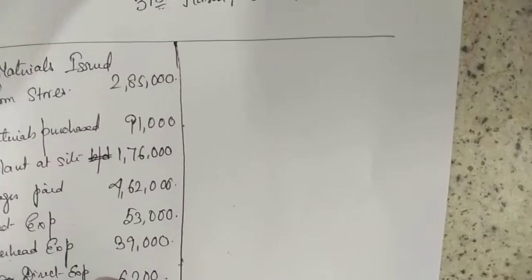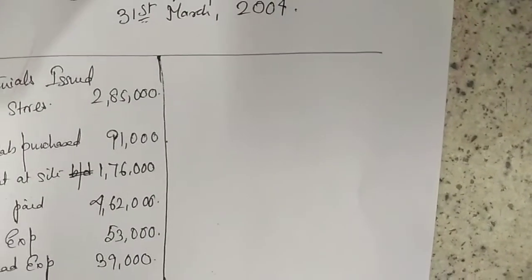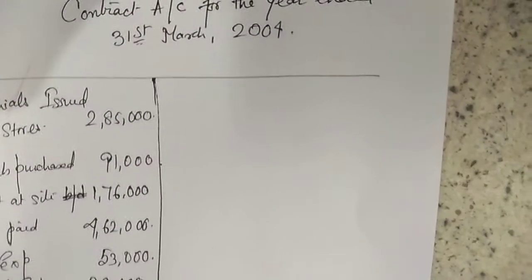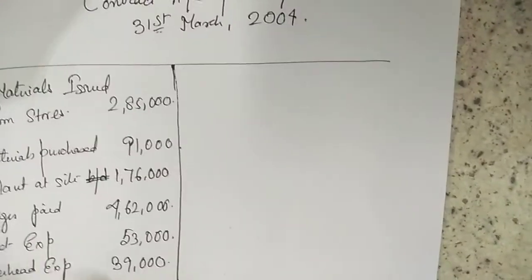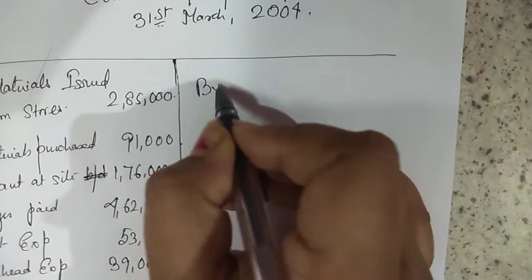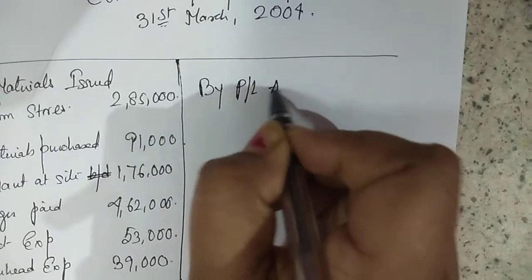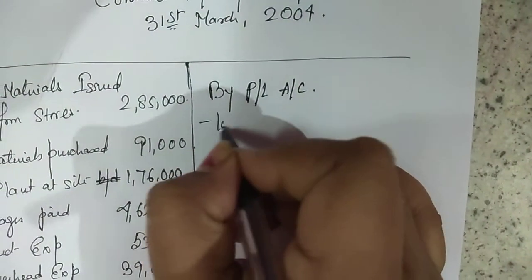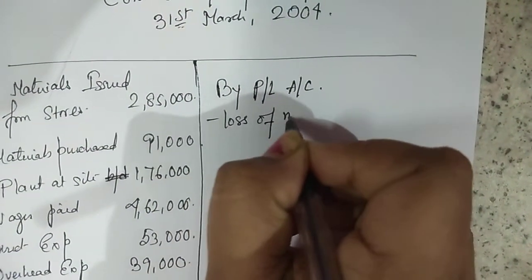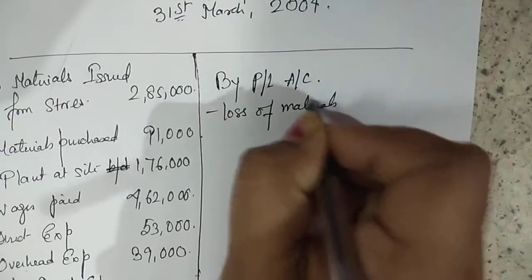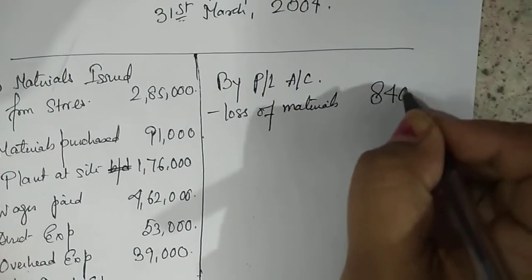Now let us start with the credit side. So what to write in the credit side? Normal loss of materials not to be considered, but material costing 8,400 were lost. So by profit and loss account, loss of materials, how much? 8,400.